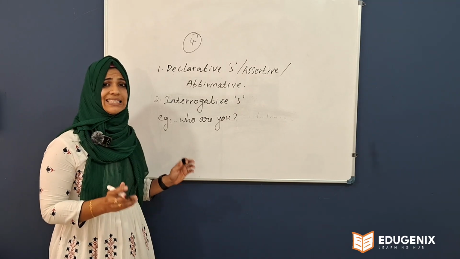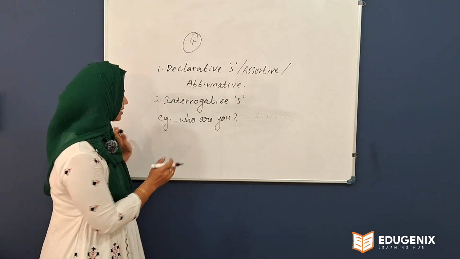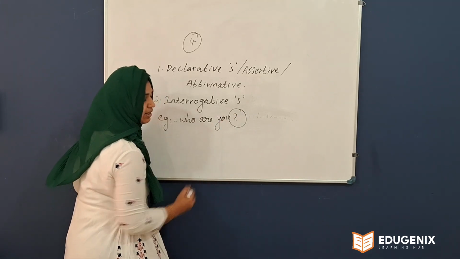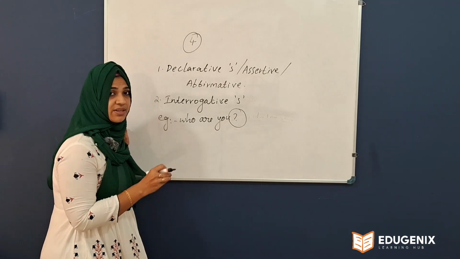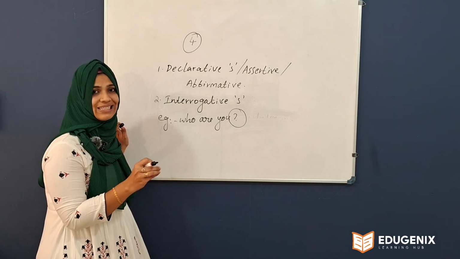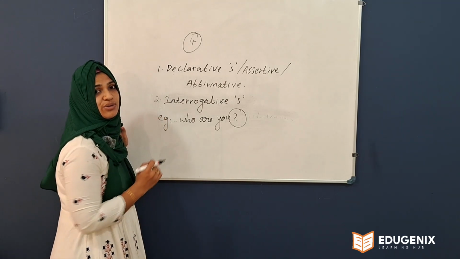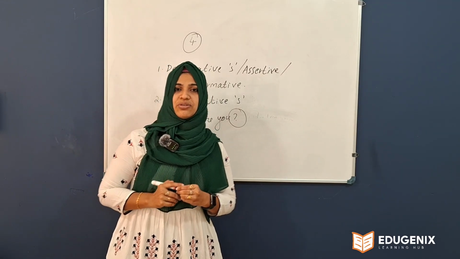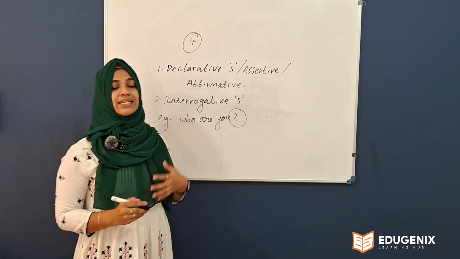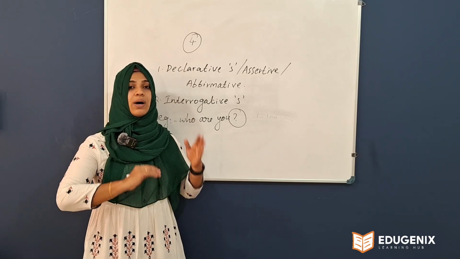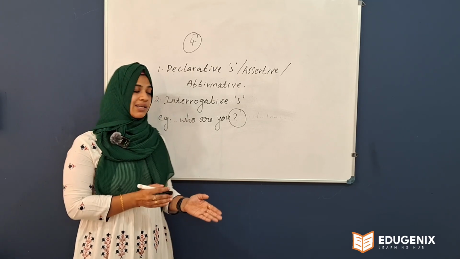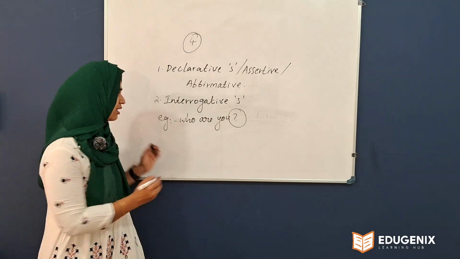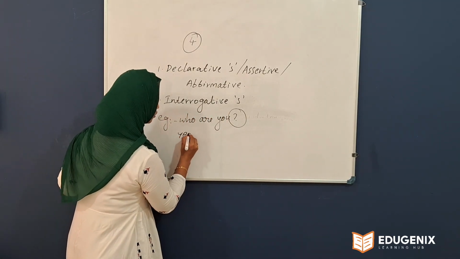Then how can you identify it is a question? Just look at the sentence. At the end of the sentence, you can see a question mark. So if it is a question mark in a sentence, definitely it is an example for interrogative sentence. Then which are the types of questions? Questions are 2 types.